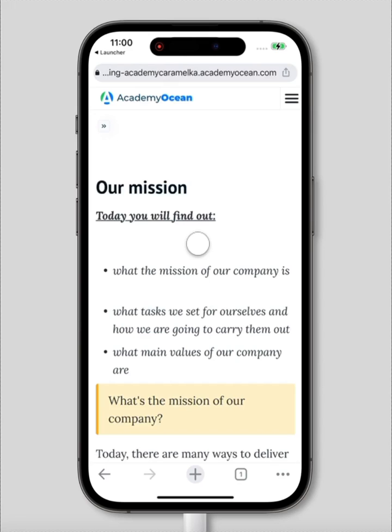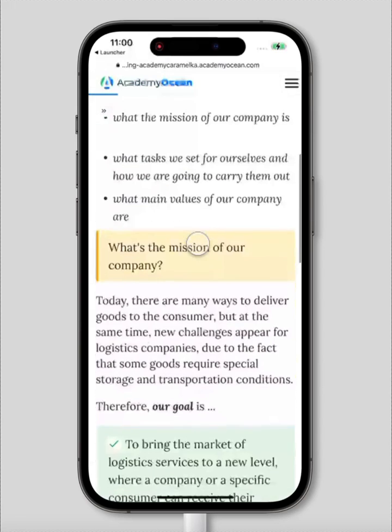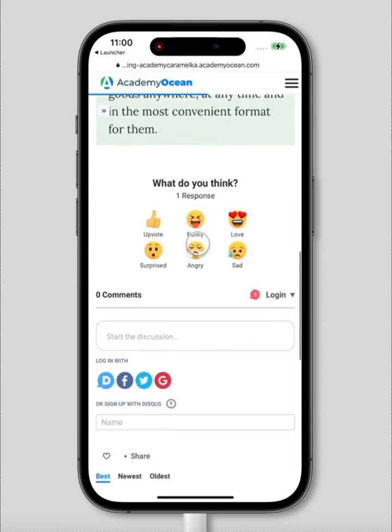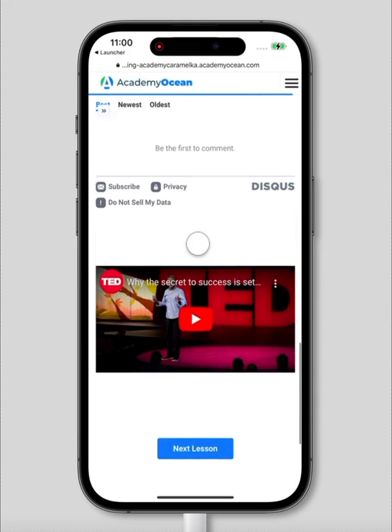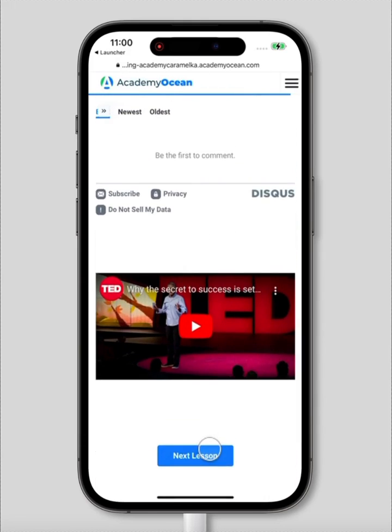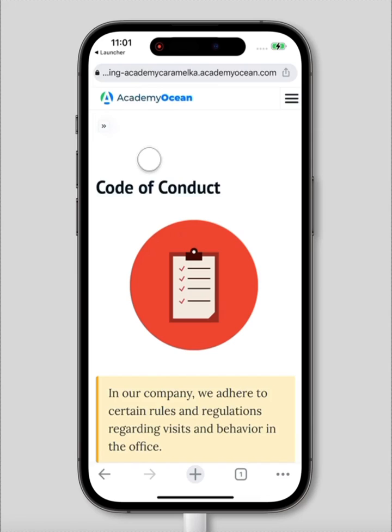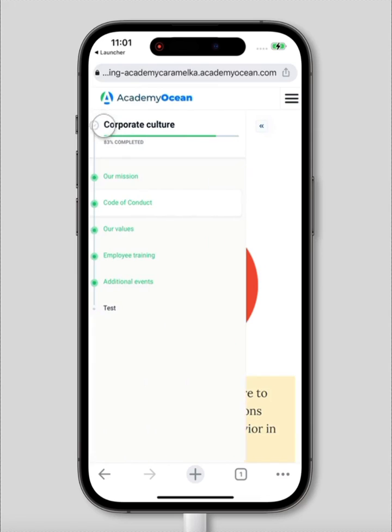This is an example of how a lesson could look on the mobile phone. Also, the learner has an opportunity to click on the side button, and here he will see a plan of the course and also lessons, his progress, and also he can choose a test here.